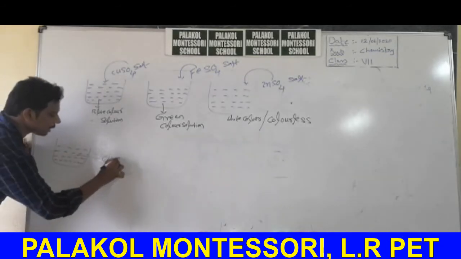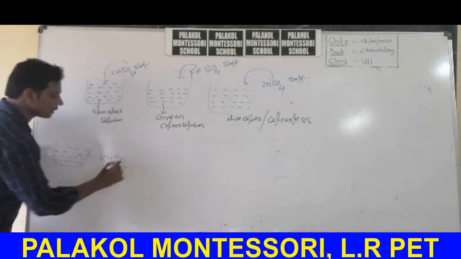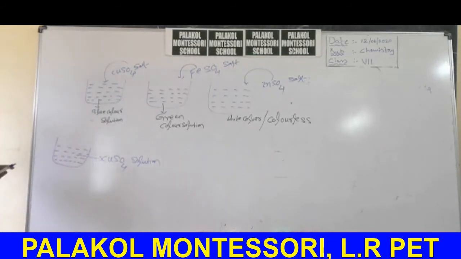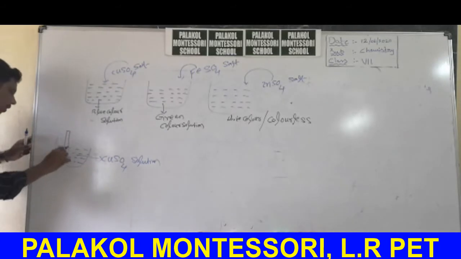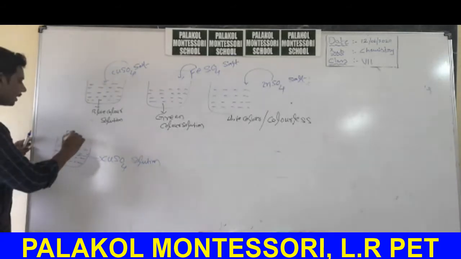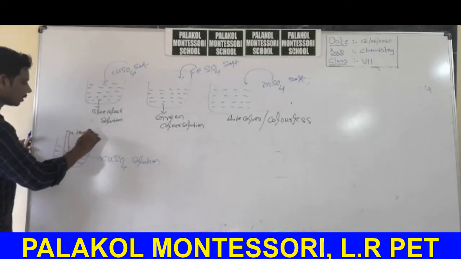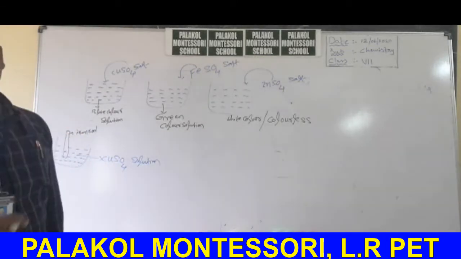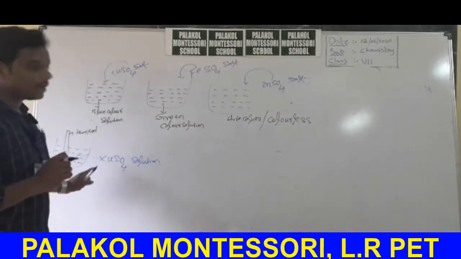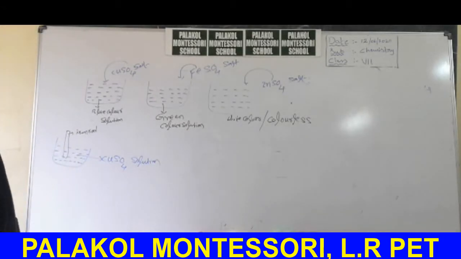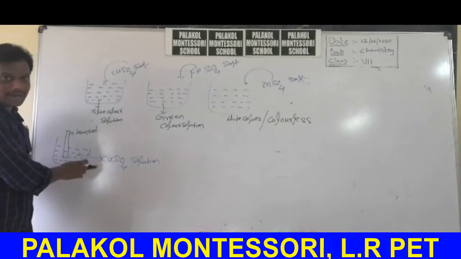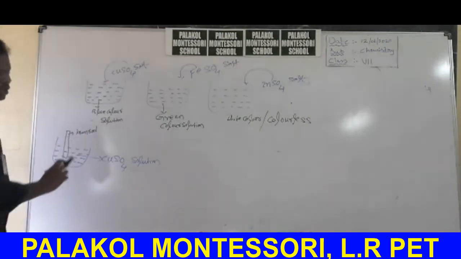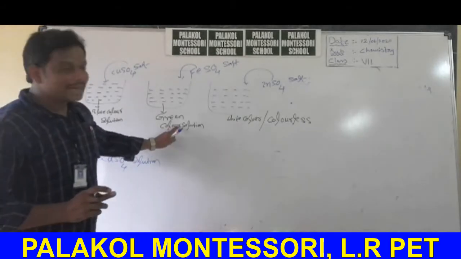Say for example, if you take copper sulfate solution in a beaker and dip an iron nail or iron rod into it, after some time you will observe that the blue color of copper sulfate solution disappears and the color of the solution changes into light green color.